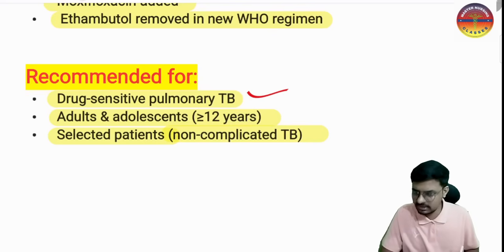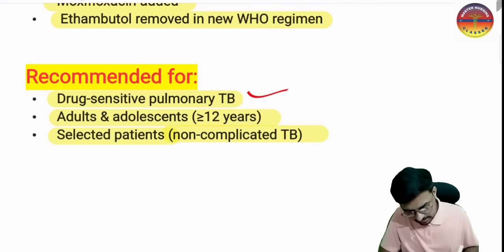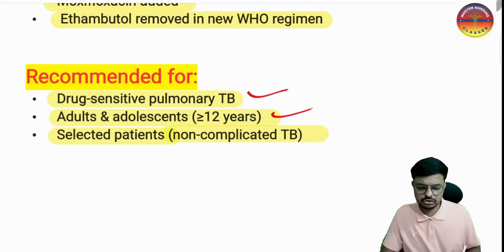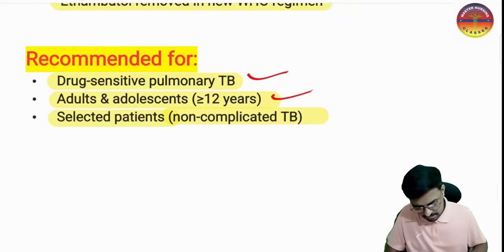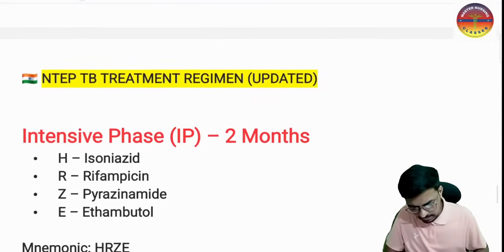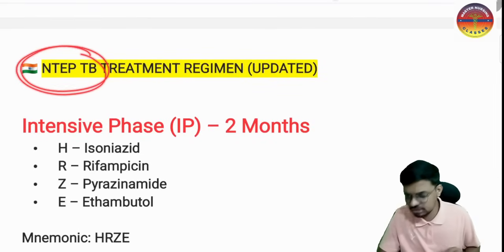So that should be drug-resistant TB, and that should be drug-sensitive TB. And the next very important point is the age group of more than 12 years. So in adults and adolescents it is recommended. But we have one more very important thing to remember, that is our National Tuberculosis Elimination Program.